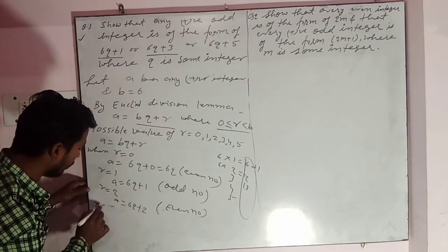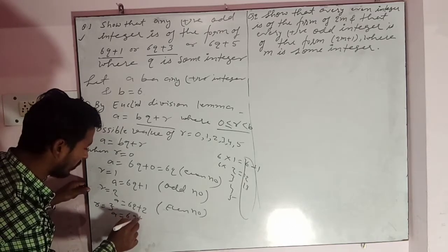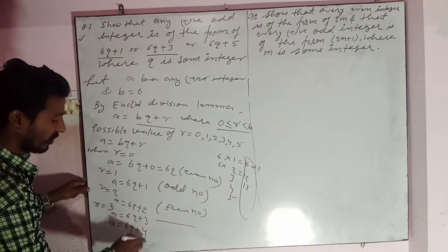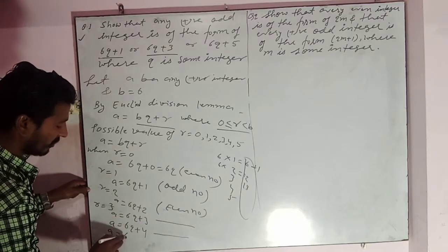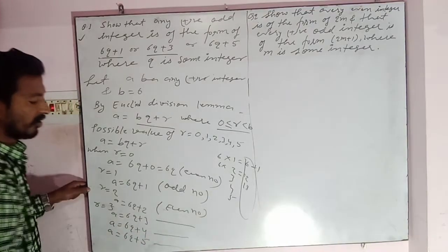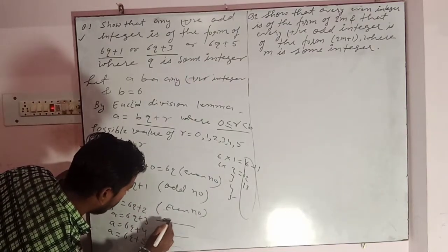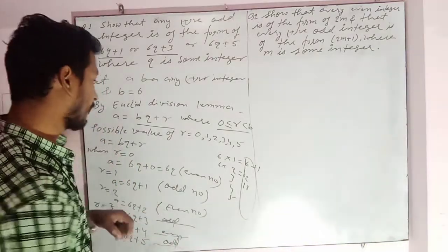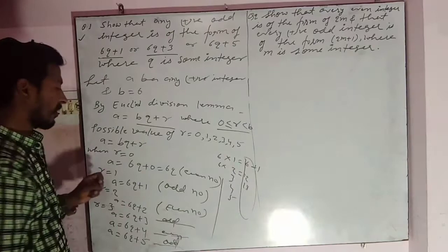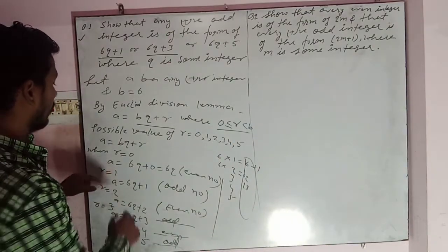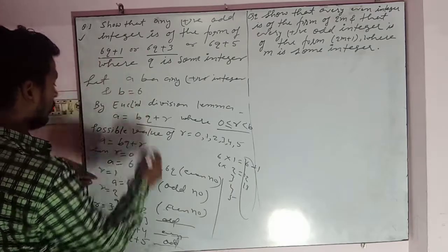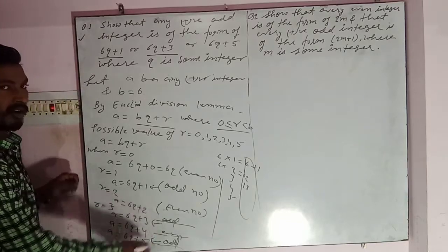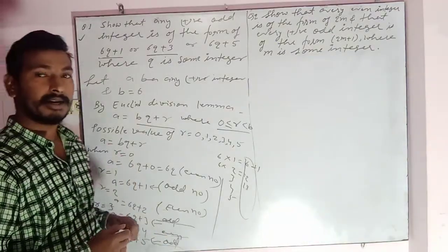Similarly, when R is equal to 3, then A is equal to 6q plus 3. This will be an odd number. Next, 6q plus 4. This will be an even number. And then 6q plus 5, and this will be an odd number. So this is your odd, this is your even, and this is your odd. Now, what we are observing here is that 6q plus 1, 6q plus 3 and 6q plus 5 are odd numbers, and the rest of the terms indicate even numbers.